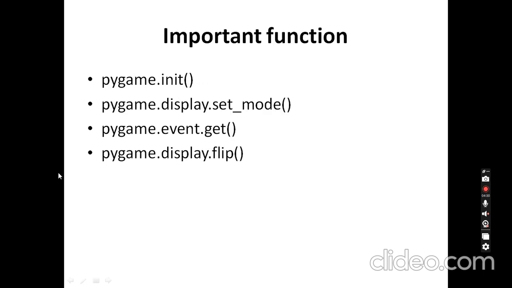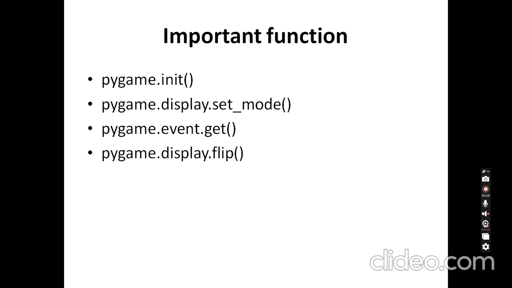Next, some of the important functions used. The first one is pygame.init, which initializes all the Pygame modules. The second is pygame.display.set_mode, which creates a window of a specified size. The third is pygame.event.get, which checks for events like pressing a key or closing the window. The fourth is pygame.display.flip, which updates the entire screen.